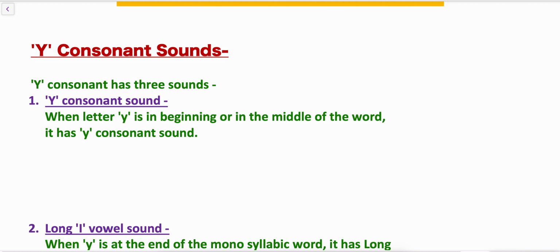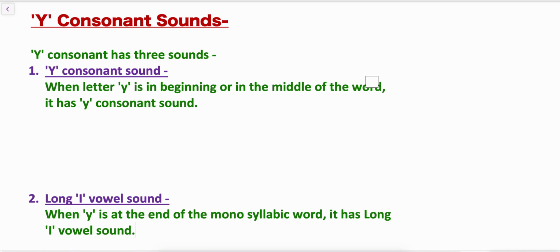Y consonant sounds. As we all know, Y is a consonant, and when the letter Y appears in a word, it has its specific sounds, depending upon the placement of the Y in the word. So first is the Y consonant sound. When letter Y appears in the beginning or in the middle of the word, it has a Y specific sound, that is the "ye" sound.